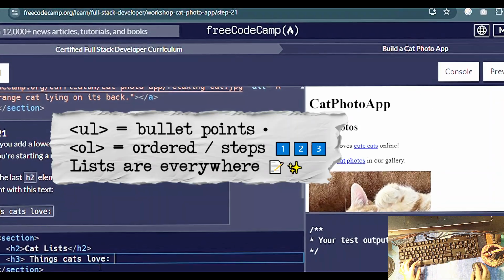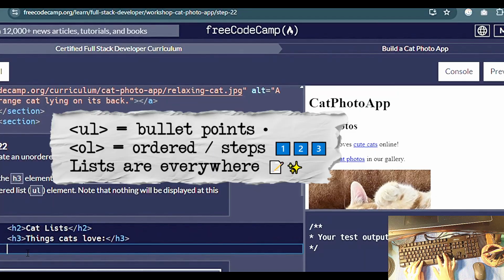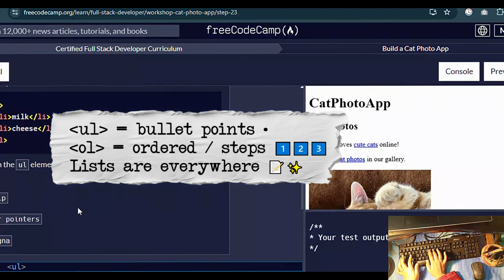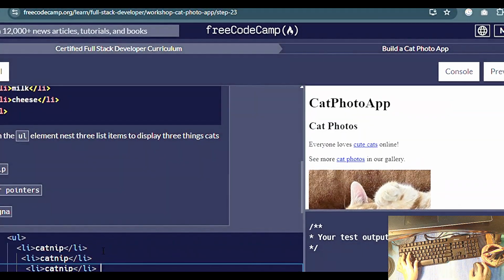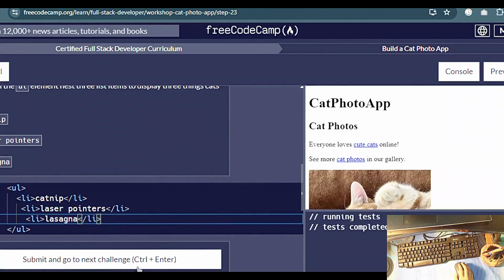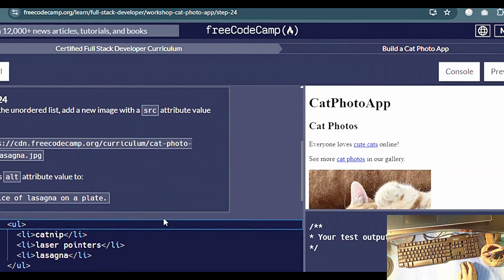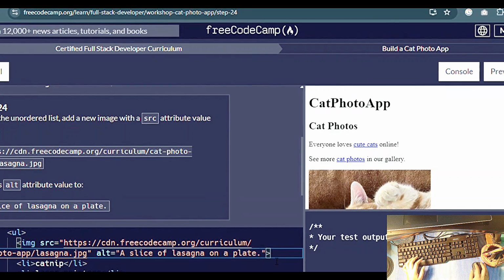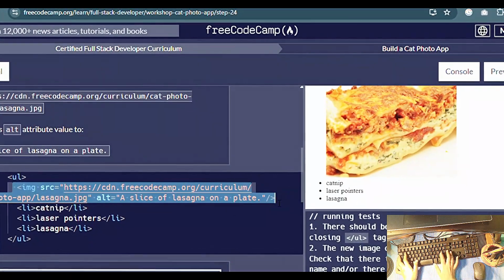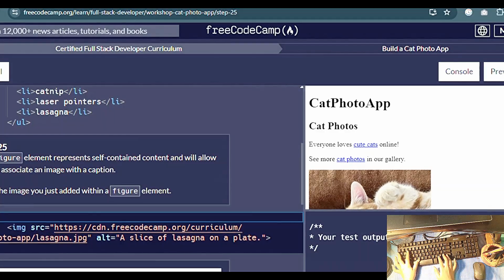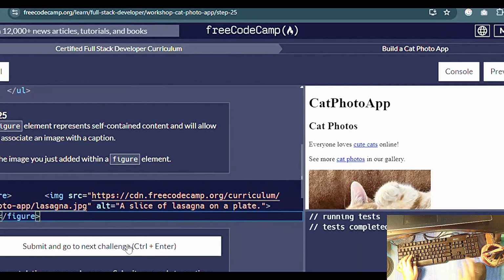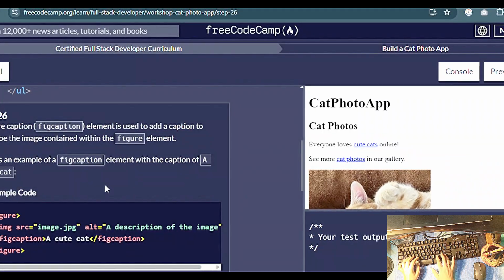Next are the lists. Lists are honestly my favorite part of HTML basics. First, I create an unordered list which uses the UL tag. Inside it, I added list items with the li tag. Here I wrote the things cats love. Then I make an ordered list with the OL tag. This time I write things cats hate. Ordered lists use numbers, so it's perfect for ranking or steps. I think lists are one of those tags you end up using everywhere, whether it's recipes, to-do lists, or even menus.